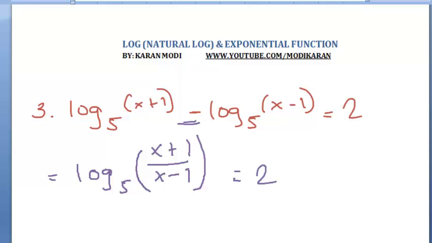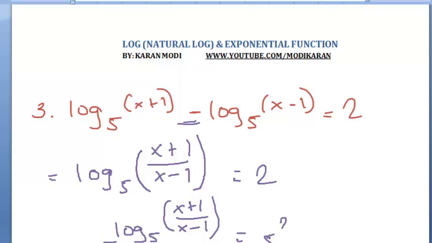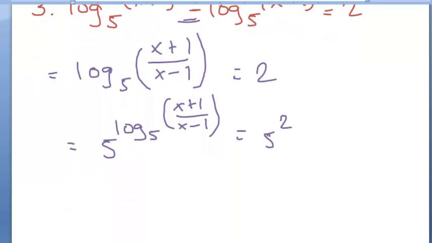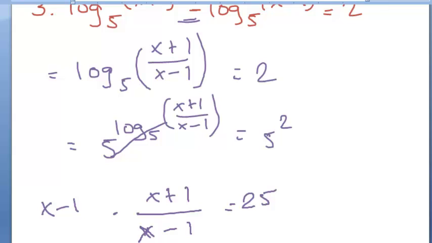Alright, and then we want to raise this to phi: phi to the log base phi of x plus 1 over x minus 1 equals phi squared. We raise both sides by phi. This cancels out, gives you x plus 1 over x minus 1 equals 25, because phi squared is 25. And then when you have this, what you can do is multiply both sides by x minus 1.